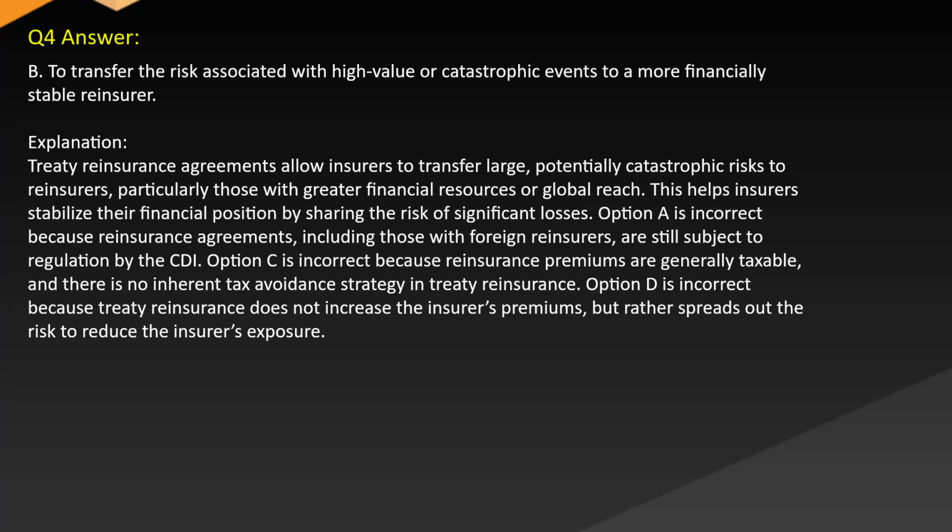Option A is incorrect because reinsurance agreements, including those with foreign reinsurers, are still subject to regulation by the CDI. Option C is incorrect because reinsurance premiums are generally taxable, and there is no inherent tax avoidance strategy in treaty reinsurance. Option D is incorrect because treaty reinsurance does not increase the insurer's premiums, but rather spreads out the risk to reduce the insurer's exposure.